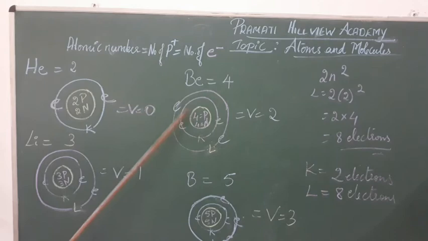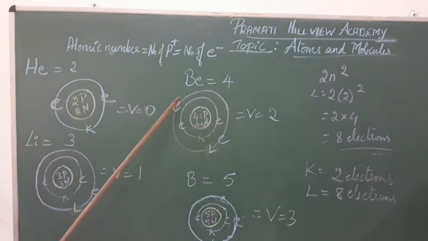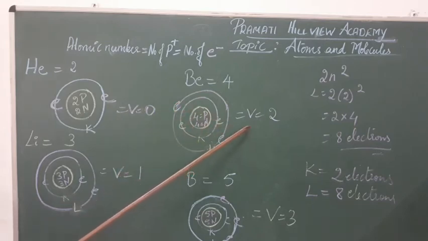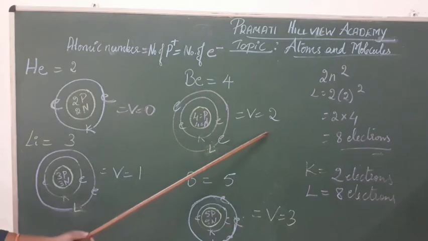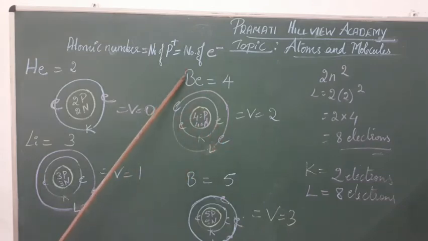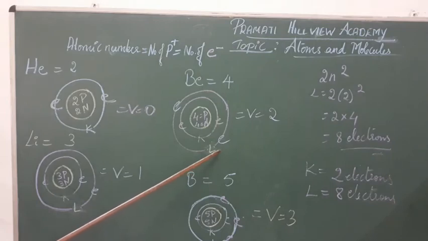L shell contains 2 electrons here, children. So the outermost shell of beryllium is also L shell and it contains 2 electrons. The number of electrons which are present in the outermost shell says its valency. So valency of beryllium is 2, because in its outermost shell it contains 2 electrons.